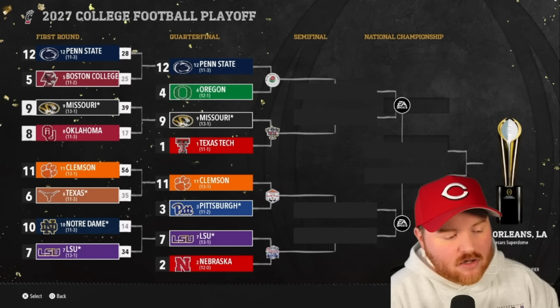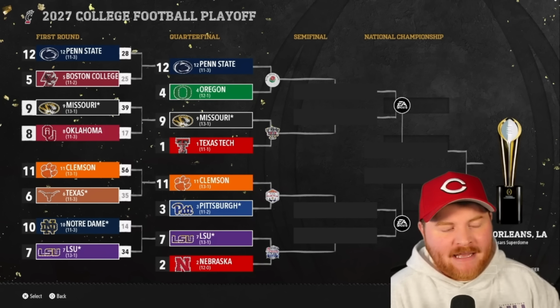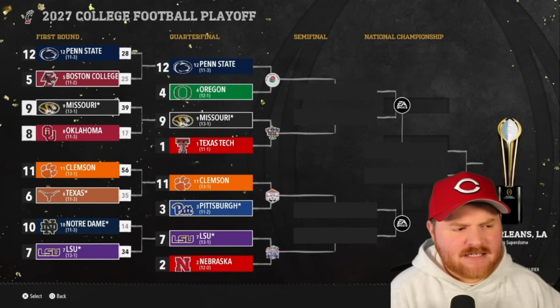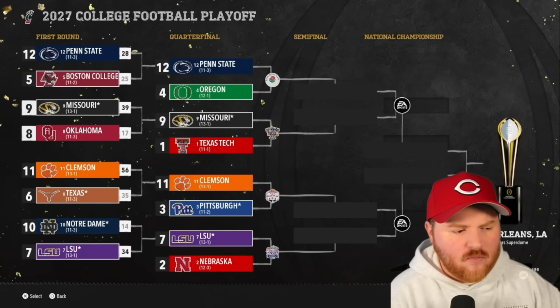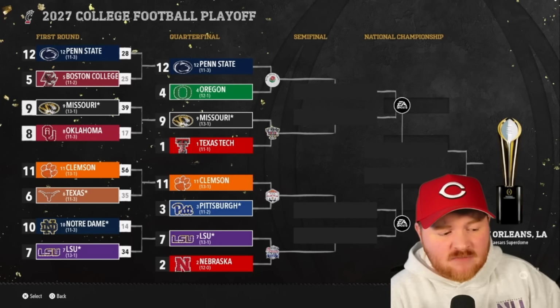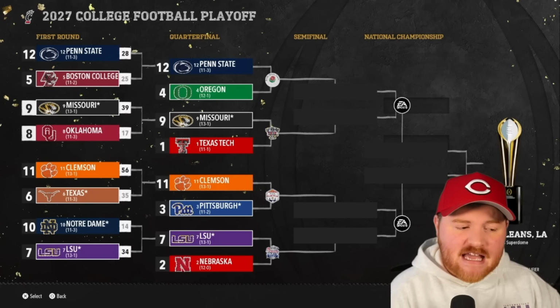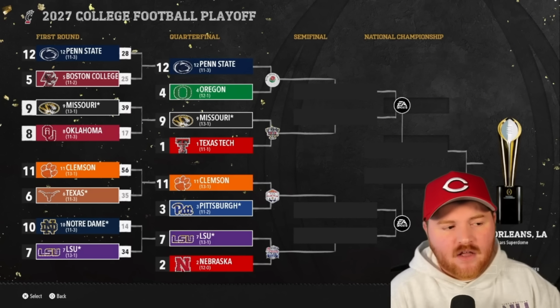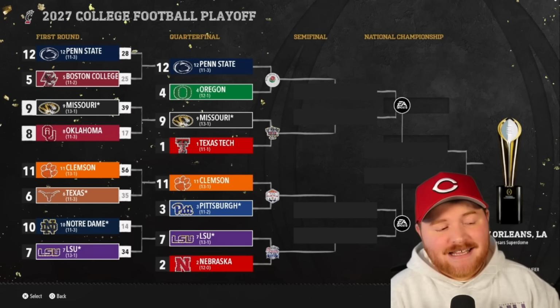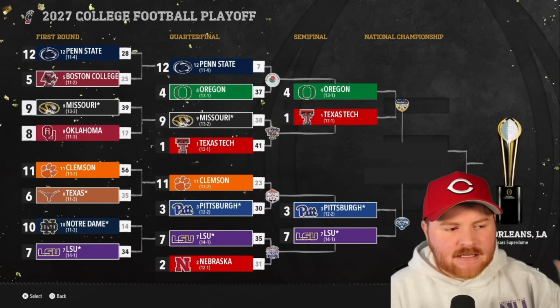LSU beats Notre Dame in their first time in. They will take on our independent Nebraska team. So the Pac-12 can guarantee themselves the best conference in the video with just a victory here from Oregon. The Northeast does have 2 teams in, so if they can find a way to get both of those teams to the national championship game, maybe there's some kind of conversation that goes on there with USC not making it in this season. The Ducks clinch it for the Pac.